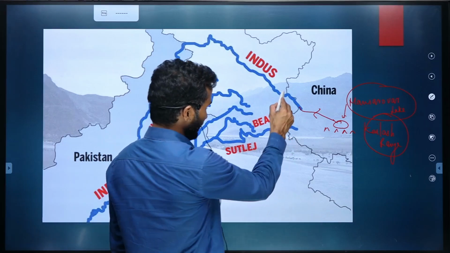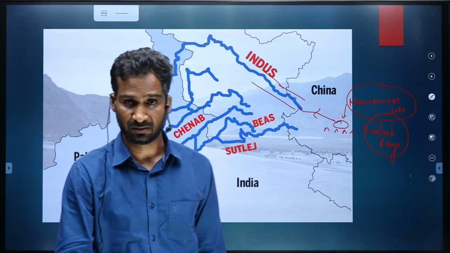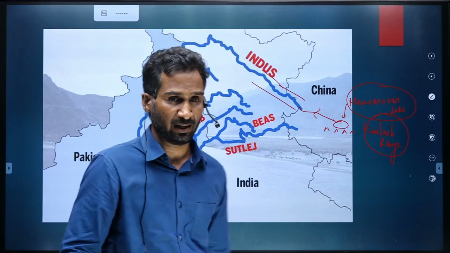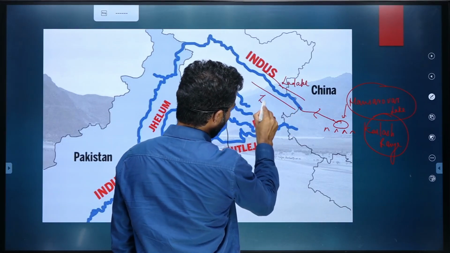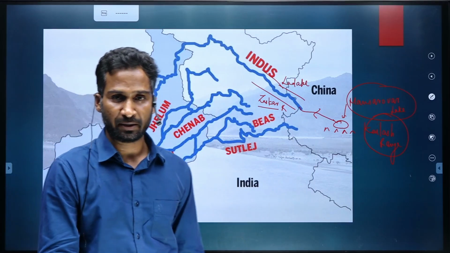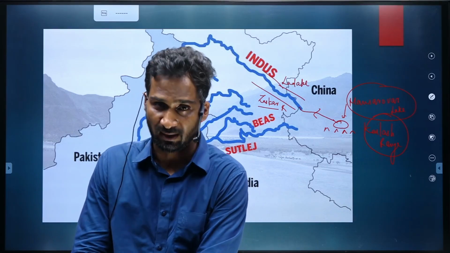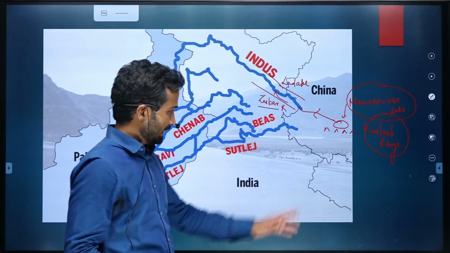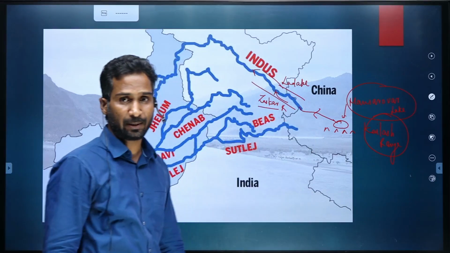In India, it enters between the Ladakh range and the Zaskar range, which you may remember as ranges of the Greater Himalaya. Indus enters India in the UT of Ladakh, not a state anymore. Now, how do we identify a left or right bank tributary?